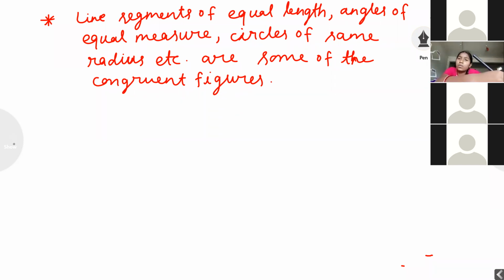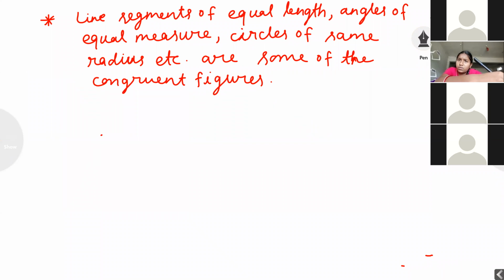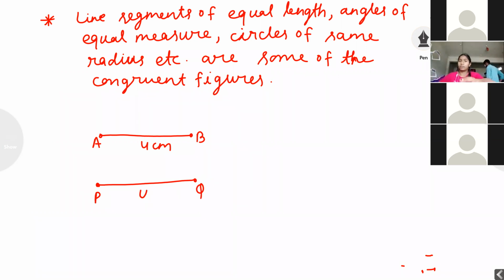Note down this figure, students. The first line is AB, 4 centimeter. The second line is PQ, 4 centimeter.